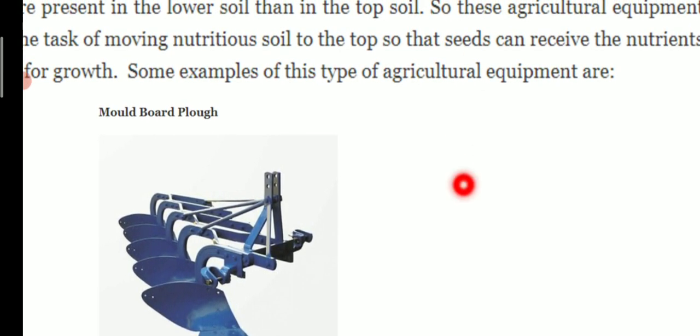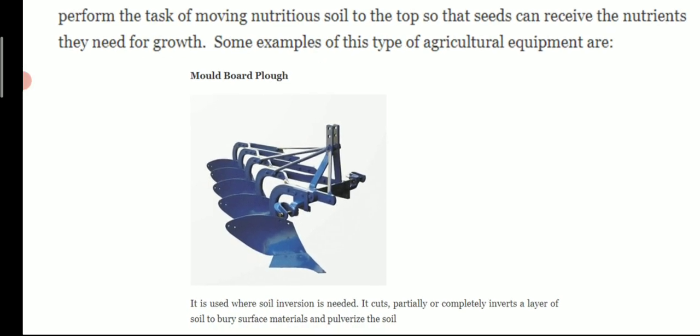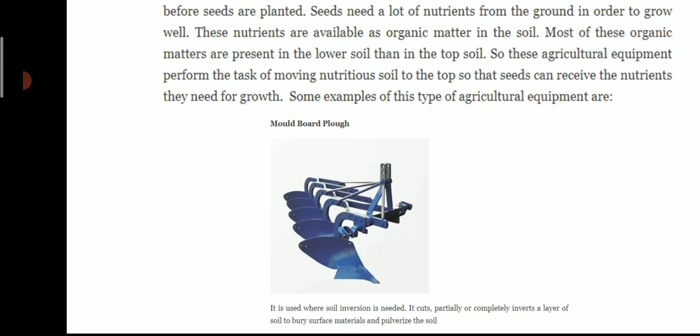Mold board plough, plough. So, it is used where soil inversion is needed. It cuts, partially or completely inverts a layer of soil to bury surface materials and pulverize the soil.